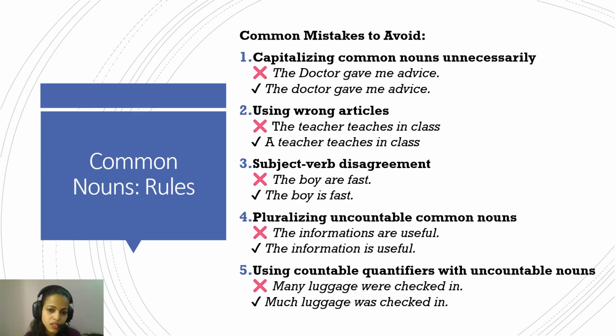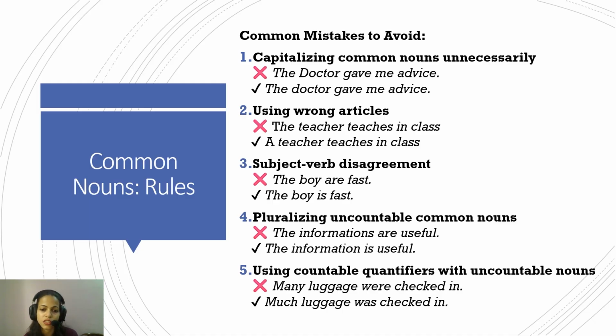Second, using wrong articles. The teacher teaches in class. A teacher teaches in class. So if somebody asks a generic question, say some aliens come to the earth, and the alien asks, okay, what does a teacher do? And you say, a teacher teaches in the class. So it's a very general thing. So here, in the general situation, in case of any general noun, you use a and not the, because the is reserved for specific conditions. So this is one common mistake that one must avoid.